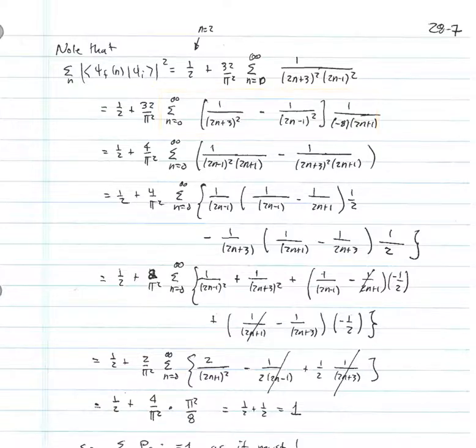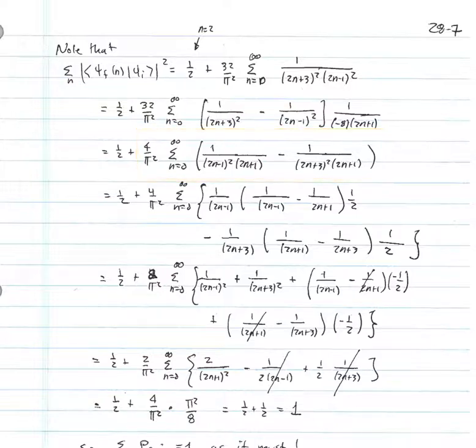So we can pull that factor out. I'm going to leave the minus sign inside the summation. I'm going to pull the 8 out. I have to leave the 2n plus 1 there as well. So I get 1/2 plus 4 over pi squared sum n equals 0 to infinity, 1 over 2n minus 1 squared multiplied by 2n plus 1 minus 1 over 2n plus 3 squared multiplied by 2n plus 1.